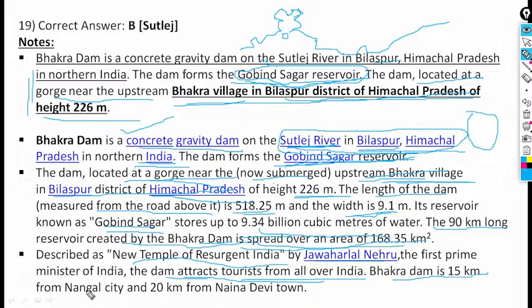Bhakra Dam is 15 km from Nangal city and 20 km from the Naina Devi town, where the Naina Devi Mata temple is located. It's only 20 km, and Bhakra Dam is 15 km from Nangal city.